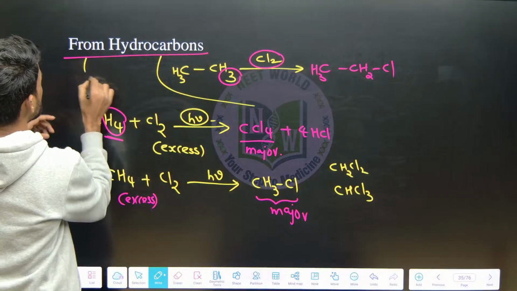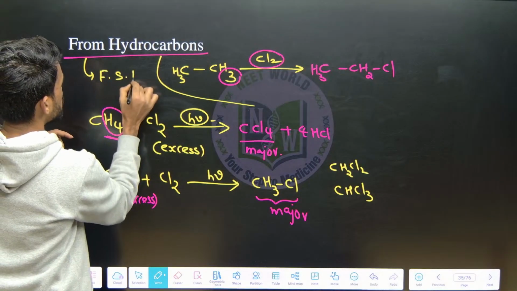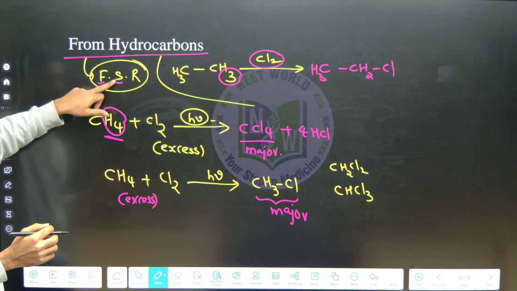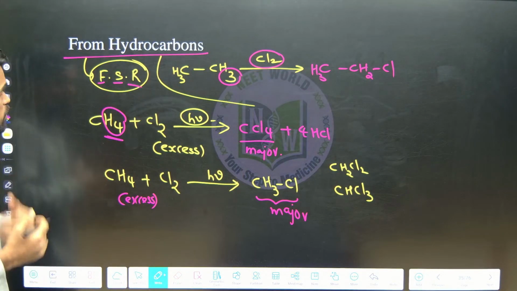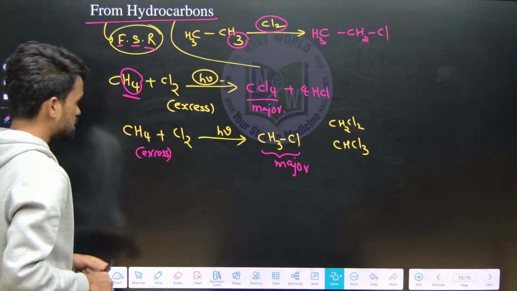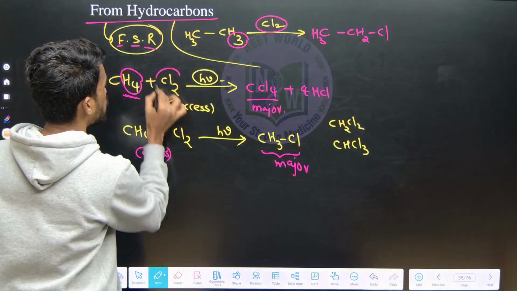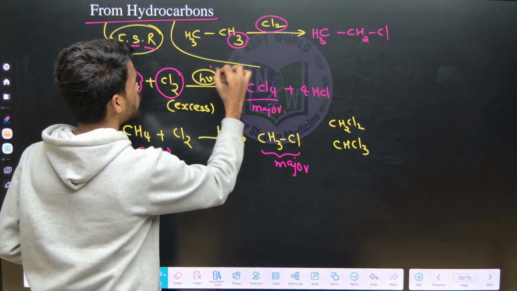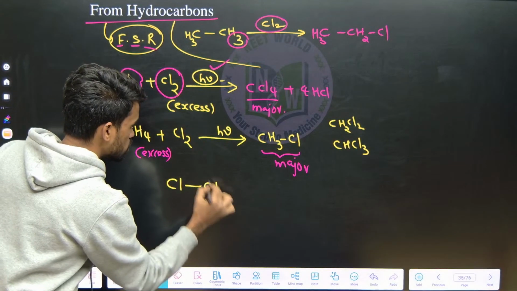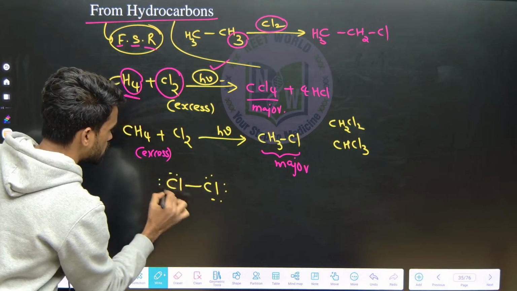And one more thing, what is the mechanism followed during this reaction? It follows the free radical substitution reaction mechanism. What is that? See, here we are using chlorine in the presence of sunlight. So take chlorine like this. Chlorine has lone pair electrons on it, right?